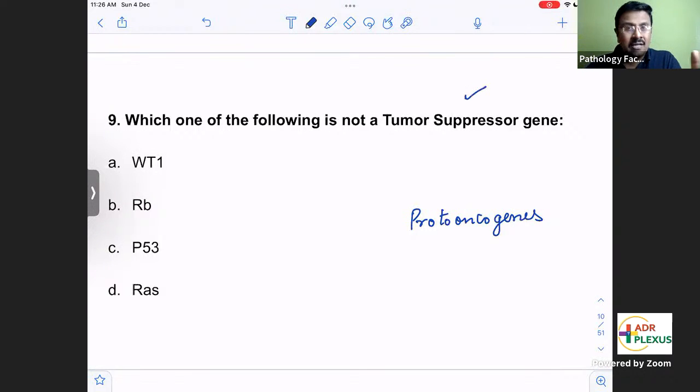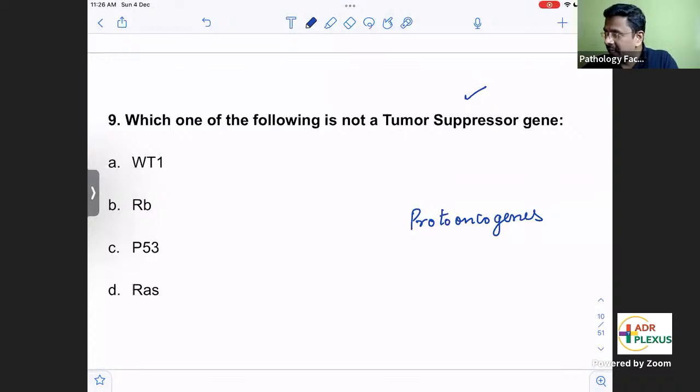Tumor suppressor genes are always in an active state, because their job is to suppress tumor formation. Oncogenes should be normally inactive and tumor suppressor genes should be normally active.